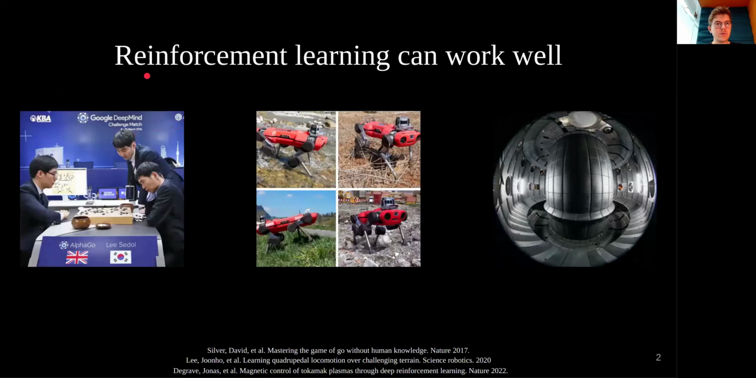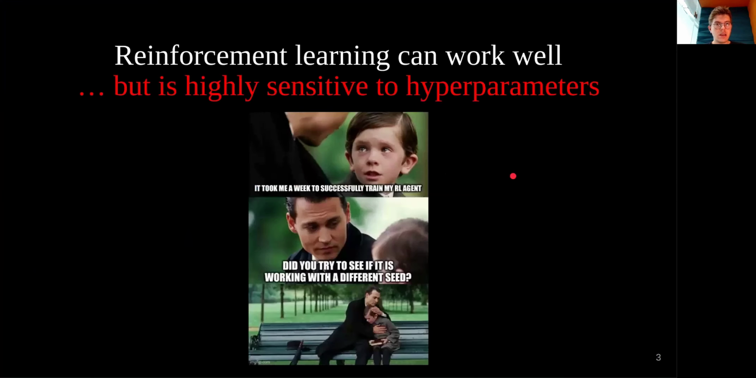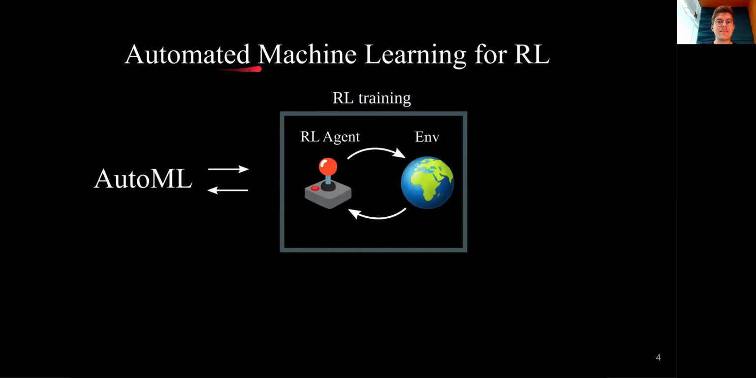As you may already know, reinforcement learning can work well, either for solving complex board games, real-world scenarios, or sophisticated environments. However, it is highly sensitive to hyperparameters. This is why researchers have started using automated machine learning for reinforcement learning.